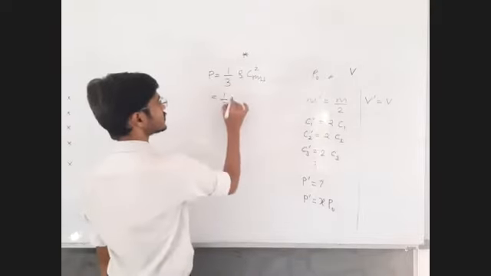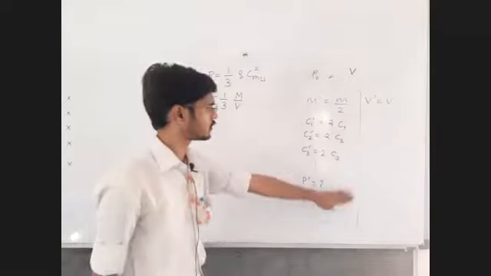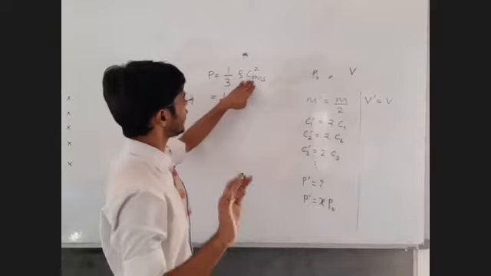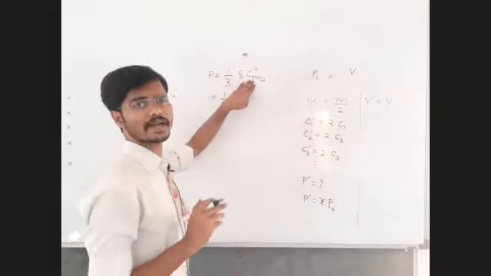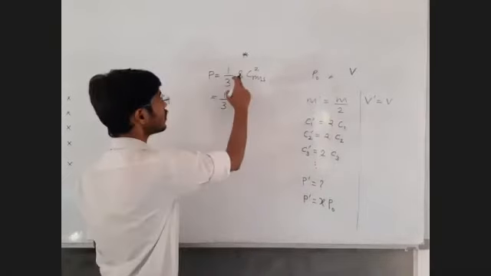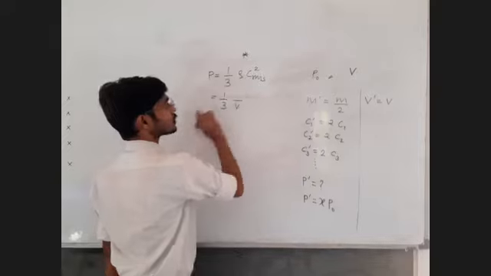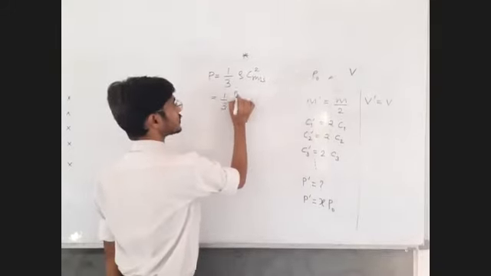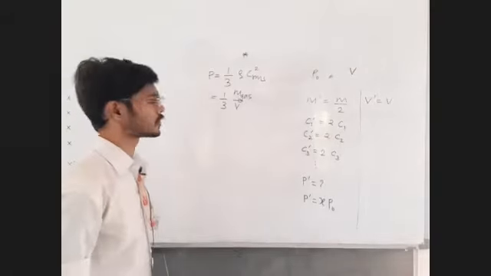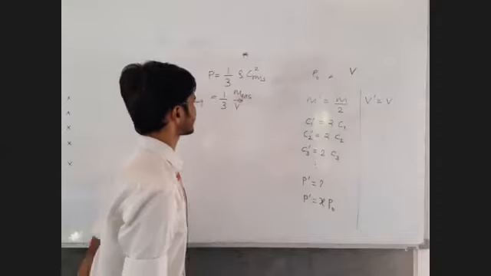Let me write this density as mass upon volume. I don't have any data about density, so I have to replace the density. I don't have any direct data about CRMS, so ultimately I need to replace the CRMS also. So I replace density of a gas. What I shall write is M gas, mass of a gas, not capital M, because capital M letter is reserved for molar mass. So density of a gas is mass of gas divided by volume of a gas.